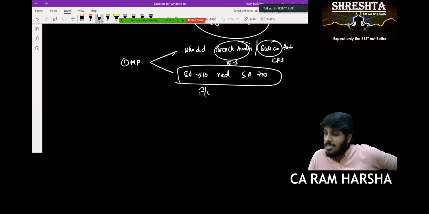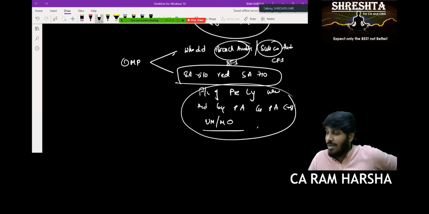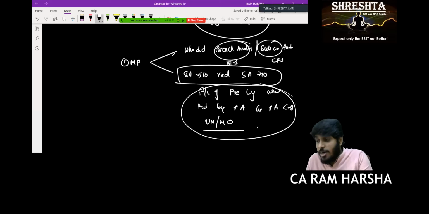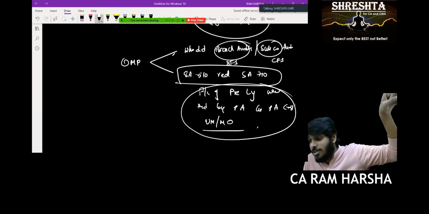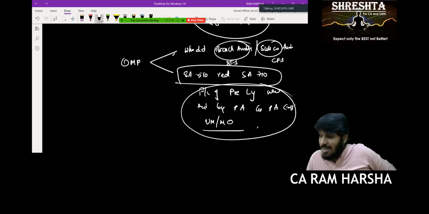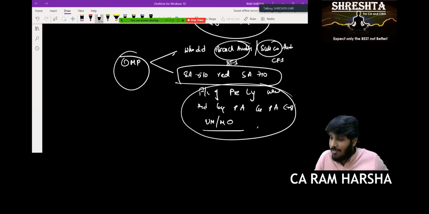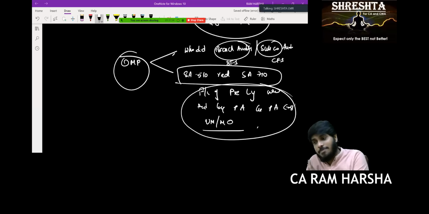The financial statements of the preceding year, last year, were audited by the previous auditor, and the previous auditor expressed an unmodified or modified opinion. Suppose, Sandhya, you are the auditor in the current year and last year somebody else was the auditor. What opinion he gave last year, you have to mention in the current year audit report, given by you in the paragraph called other matter paragraph. That is other matter para. Understood.